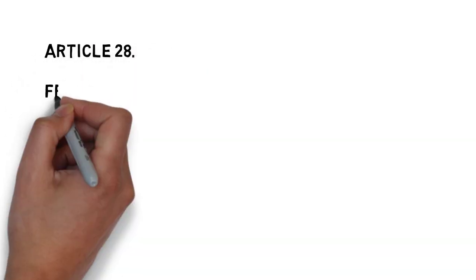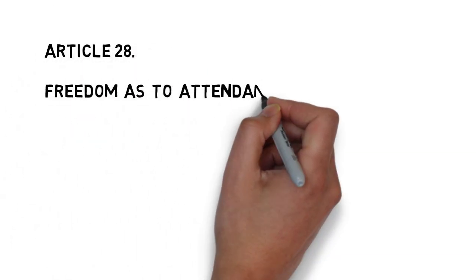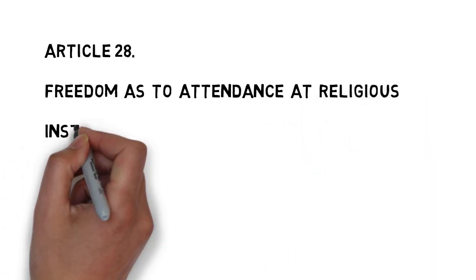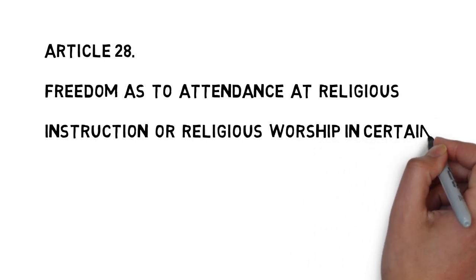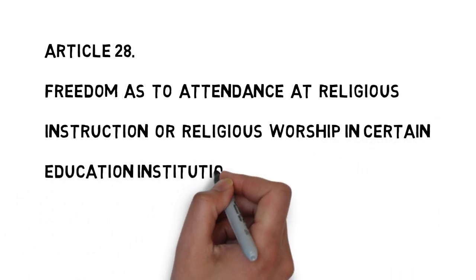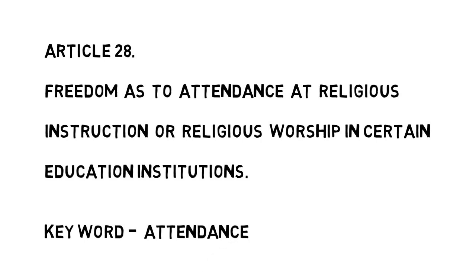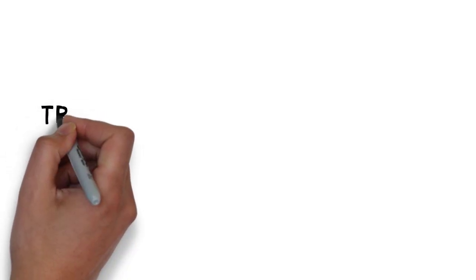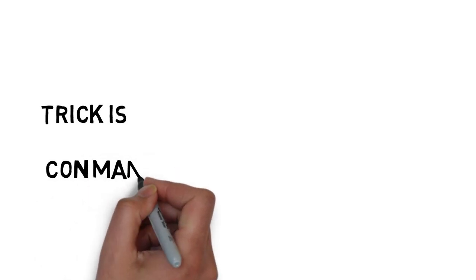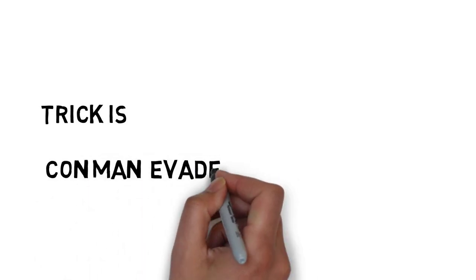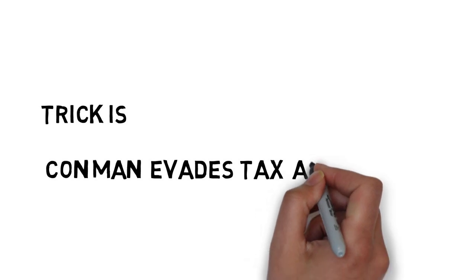Article 28, freedom as to attendance at religious instructions or religious worship in certain educational institutions, and the keyword here is attendance. Taking all these keywords, I have formed a sentence, that is, con man evades tax attendance. We know that con men are scamsters.